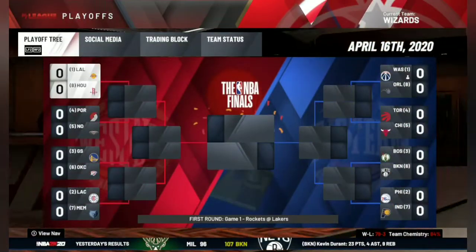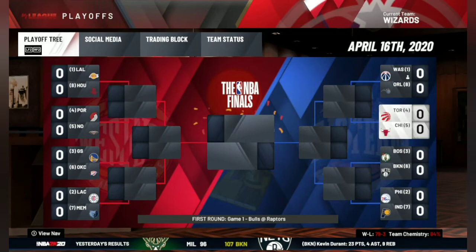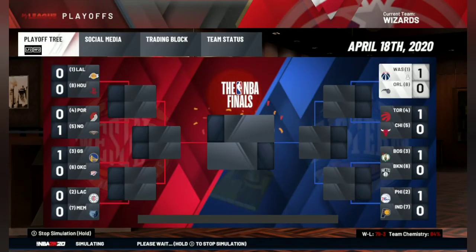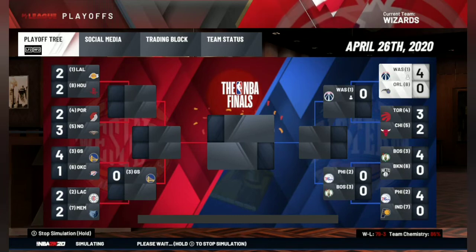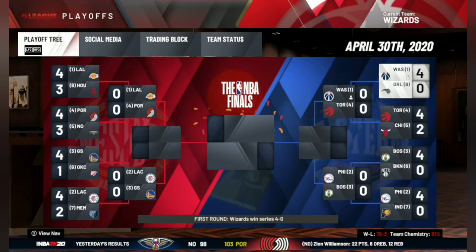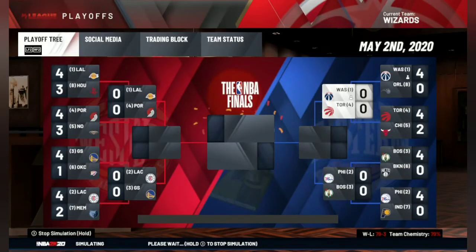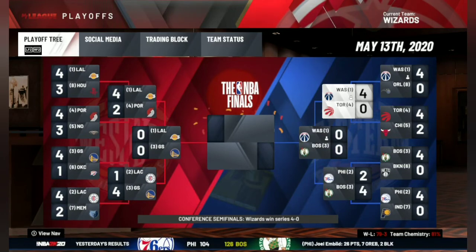So let's move to the playoff bracket here and simulate the first round of the playoffs, as we are going up against the Orlando Magic, and we sweep them. Let's move on to the conference semifinals, up against the Toronto Raptors, and we sweep them also.